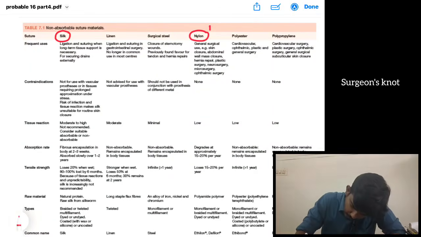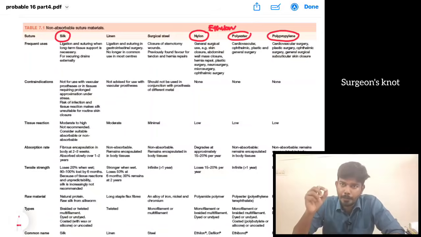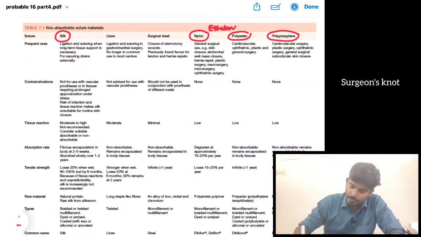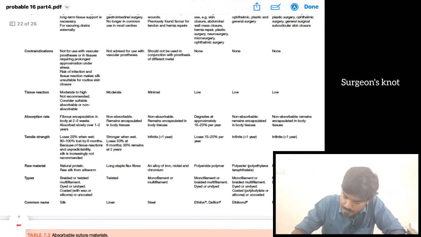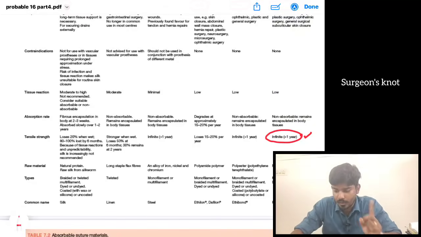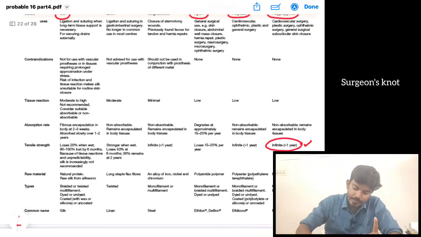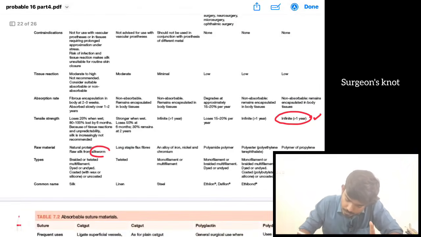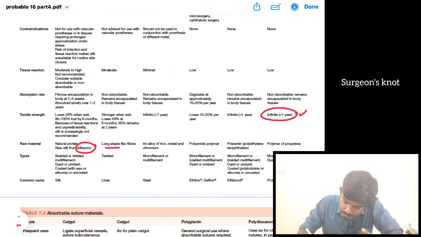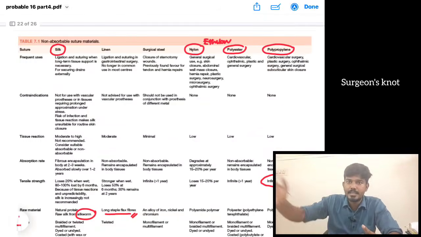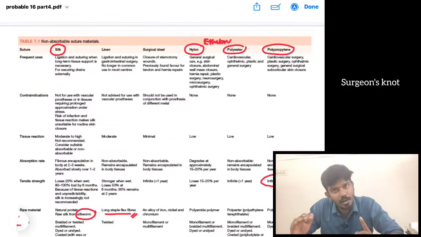Nylon, also called ethylene, is a non-absorbable material. Then polyester and polypropylene (blue) are non-absorbable materials. Next, we need to know which has the maximum tensile strength: polypropylene, which lasts more than 1 year. Silk is derived from silkworm. Linen is derived from long staple flax fibers. Nylon, polyester, and polypropylene are all synthetic materials.